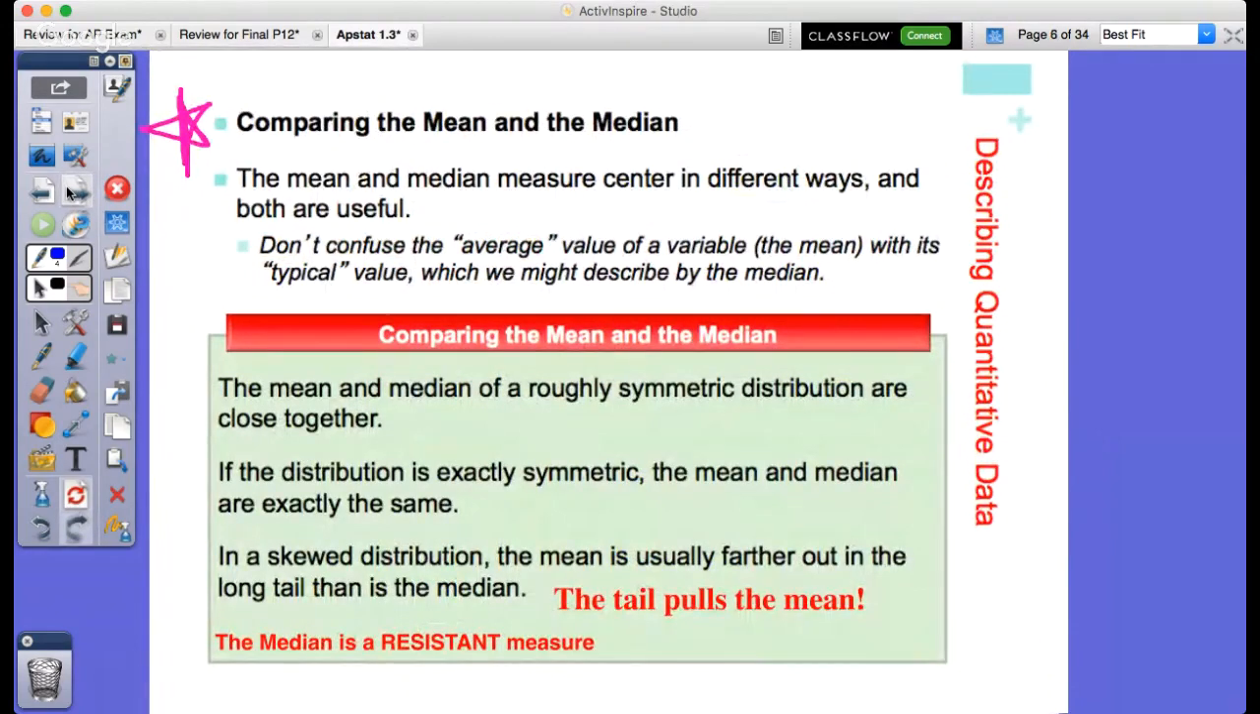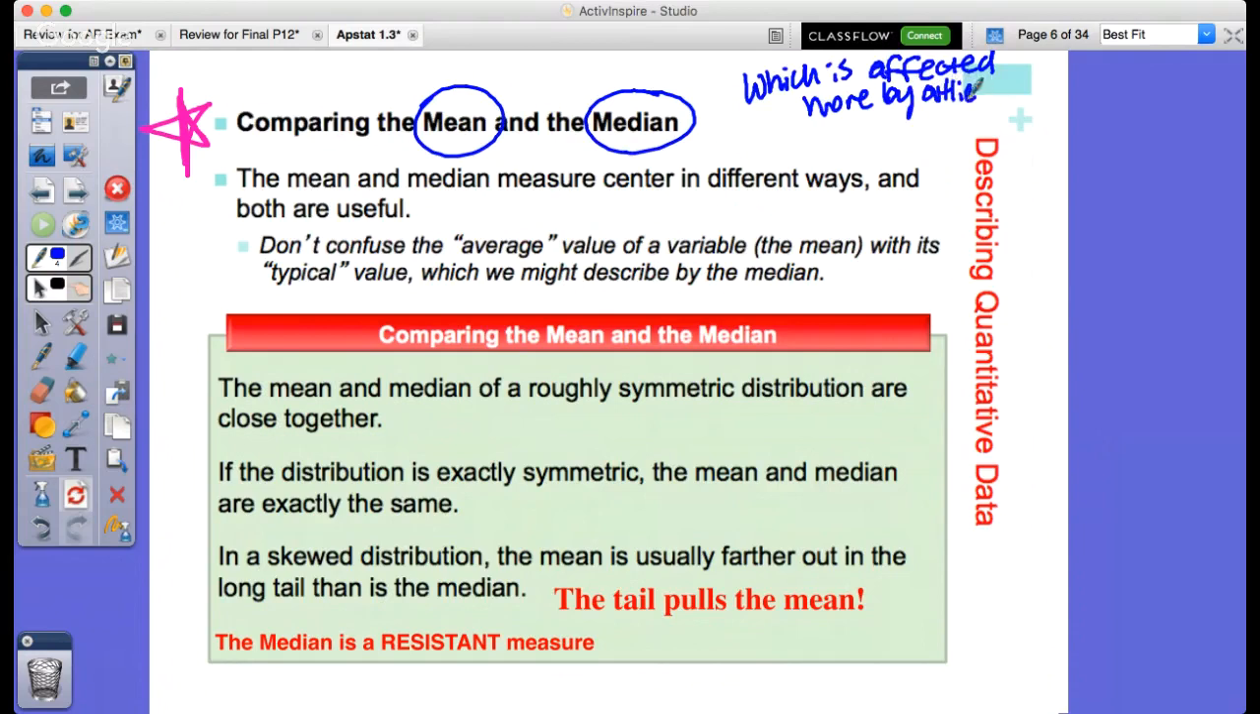Now, this next part is extremely, extremely important. The question that we want to ask is, out of a median and mean, which is affected more by outliers? Okay, big idea, okay? Golden nugget right here. This is a golden nugget. You got to know this, okay?